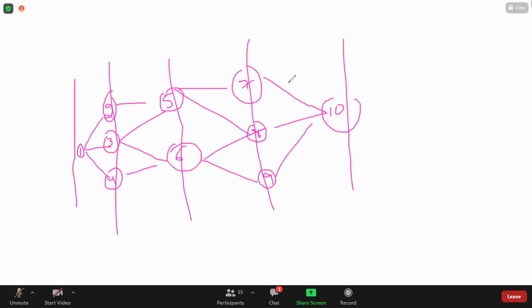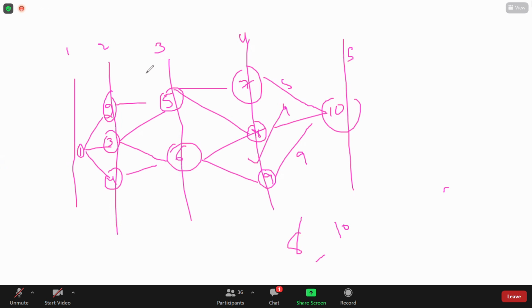Observe carefully. Suppose the costs are 5, 4 and 9. This is stage 4, and this is stage 5. From stage 4 you have to reach the 10th vertex. Stage 4 has how many vertices? Three vertices: 7, 8, 9. So 7 to 10, 8 to 10, 9 to 10: whichever gives the minimum cost, you have to select. 8 to 10 is giving me the minimum cost. So in stage 4 I have selected vertex 8.